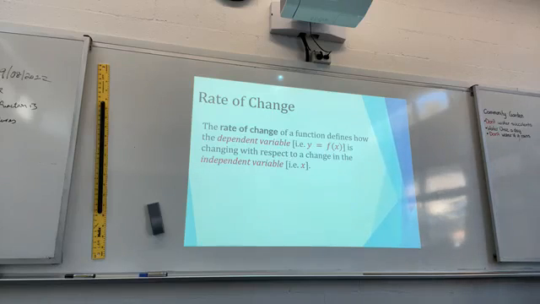Rate of change of a function defines how the dependent variable is changing with respect to a change in the independent variable, which is x. So yes, you're right. Rate of change is the gradient, y over x.